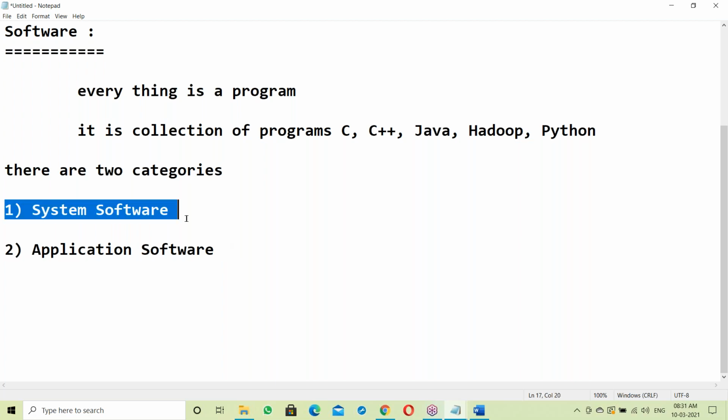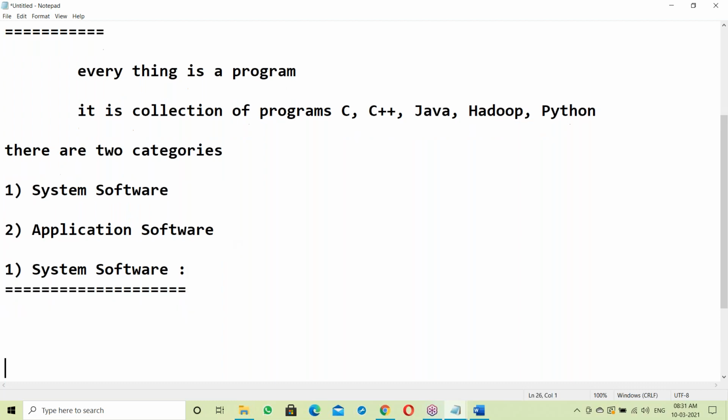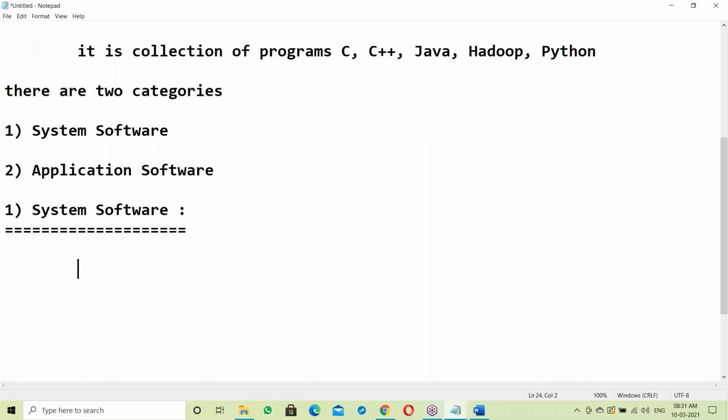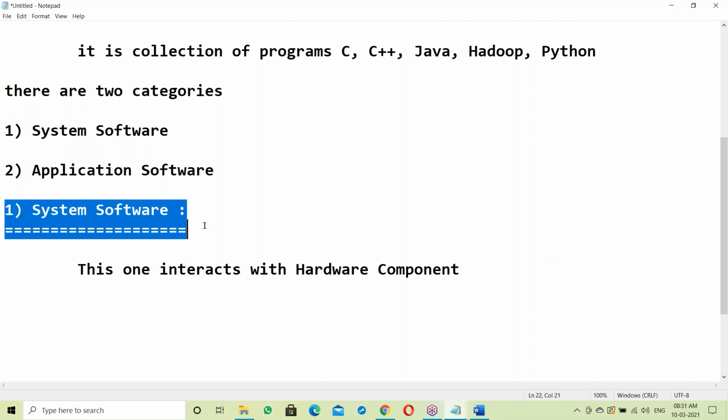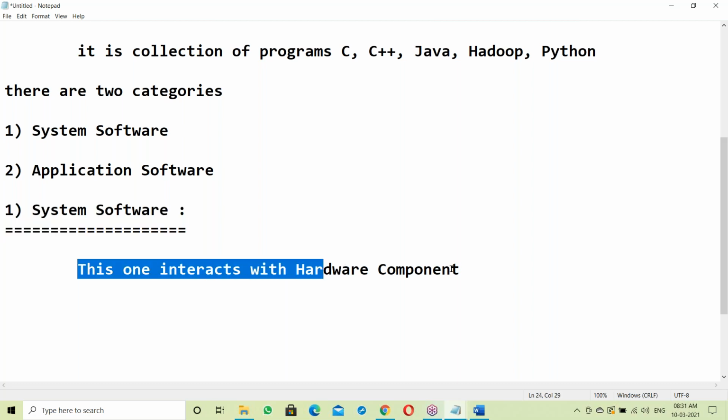So what is system software? System software interacts with hardware components. Interacting with hardware components.